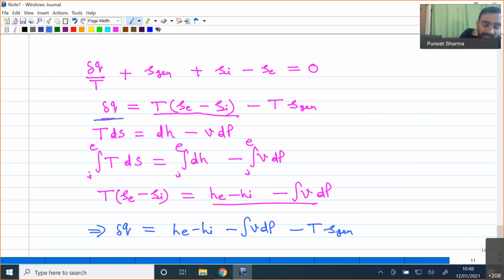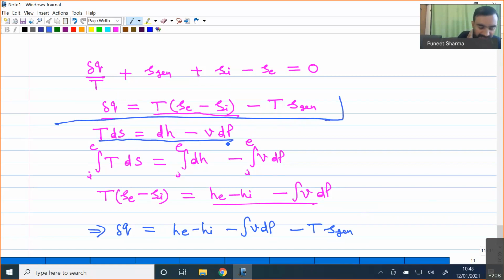So what I have done initially, first I have written the entropy equation on per unit mass basis, and from that entropy equation I have got this expression. Then I have applied this thermodynamic property relation, T dS is equal to dH minus V dP, and here I have integrated it and obtained the value of T times (S_e minus S_i), and this value I have replaced in my original equation for heat transfer.